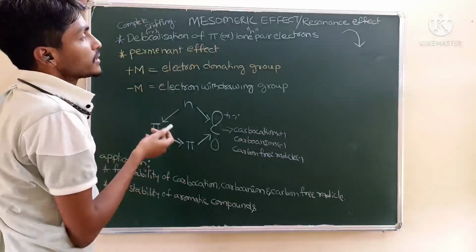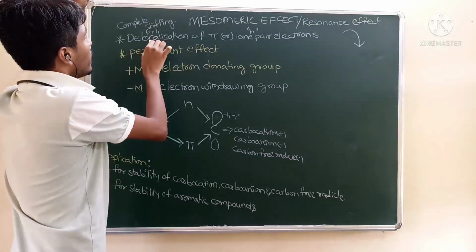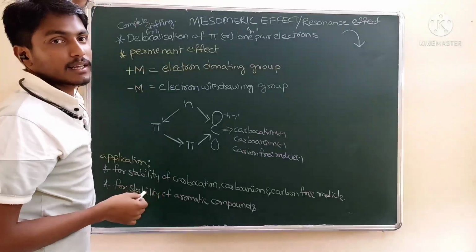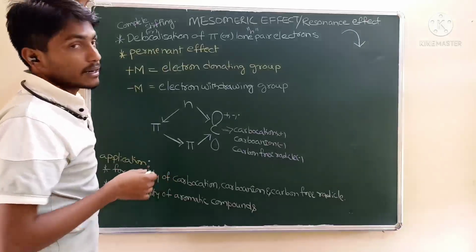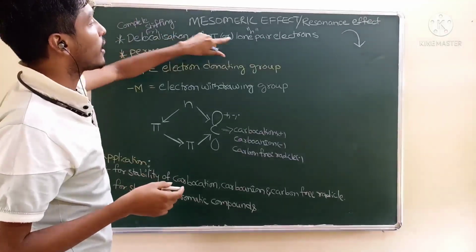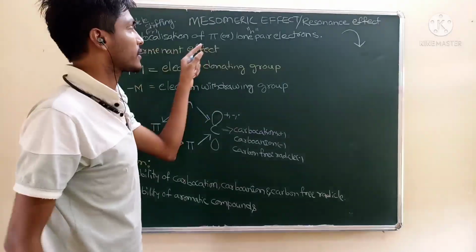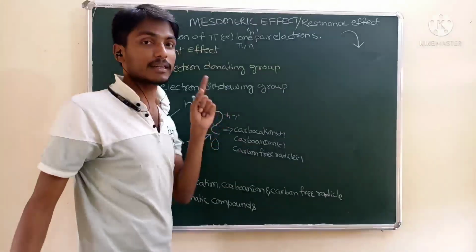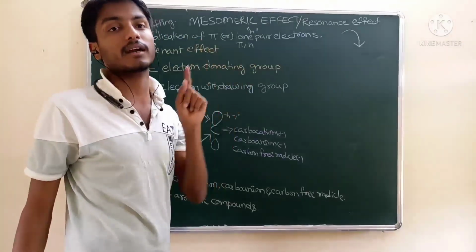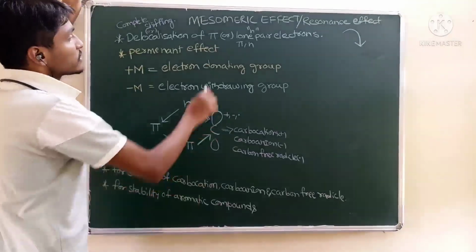See, what is the mesomeric effect or resonance effect? Complete shifting, or delocalization, of pi or lone pair of electrons. But in case of inductive effect, only sigma electrons. That is different from this one. Next, this is a permanent effect.